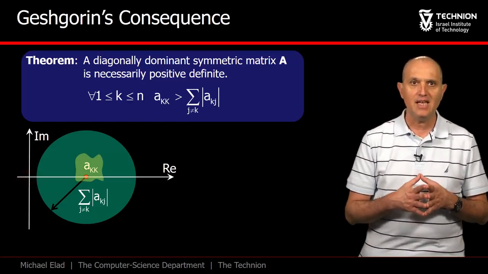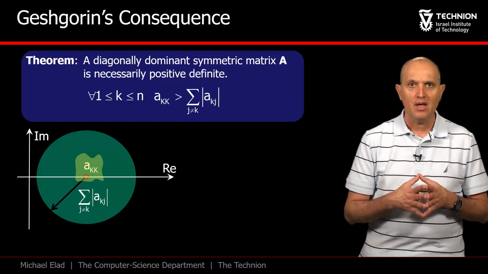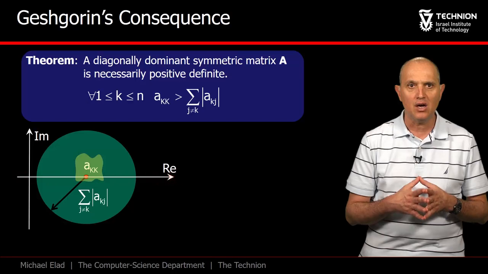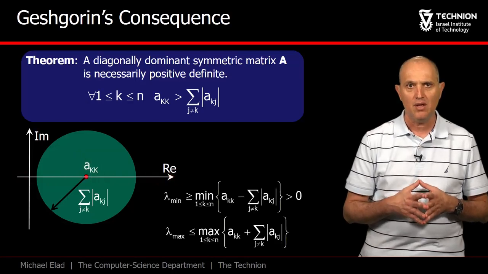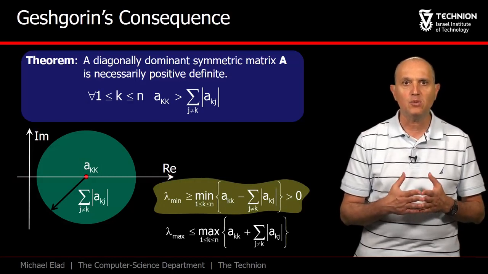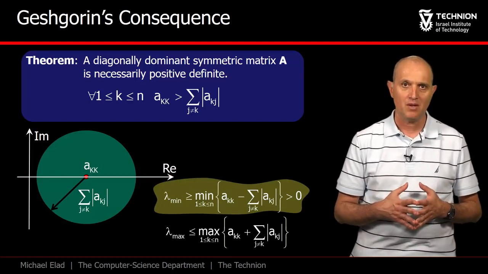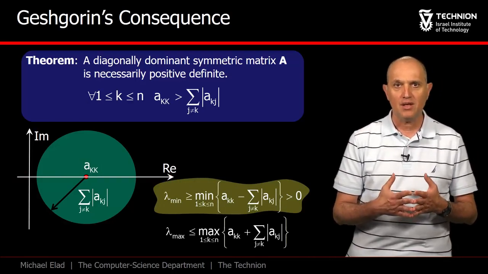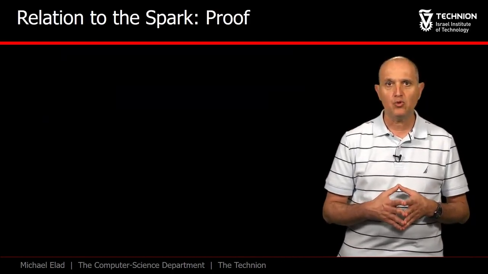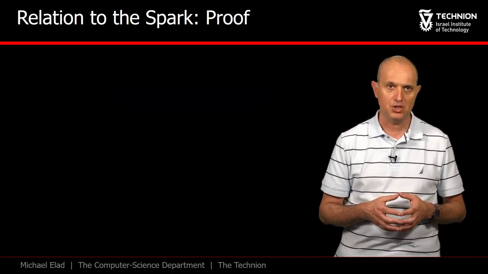Moreover, since A is real and symmetric, the n disks are positioned on the real axis and the eigenvalues are known to be real as well. Thus, the minimal eigenvalue of A is bigger than the leftmost point in these n disks. Being strictly above 0, A is positive definite. And now we come to prove the spark coherence relationship.